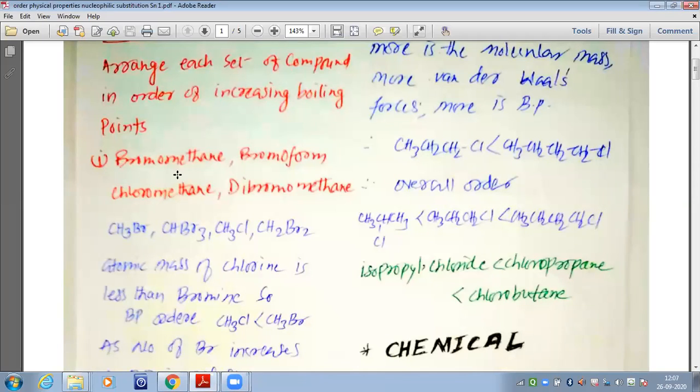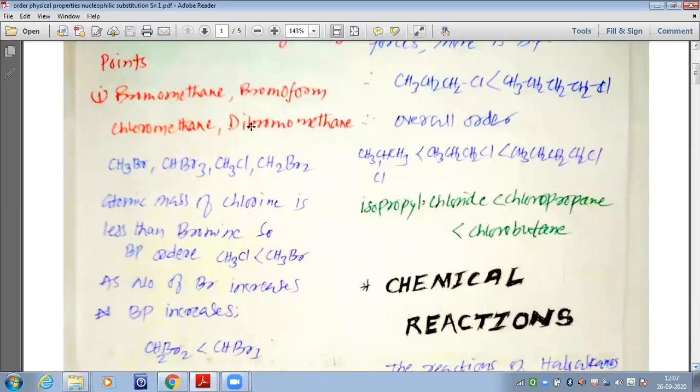They have given us bromomethane, bromoform, chloromethane, and dibromomethane. So first of all, let us write the chemical formula for them. For bromomethane, we can write CH3Br. For bromoform, we can write CHBr3. For chloromethane, we can write CH3Cl. And for dibromomethane, we can write CH2Br2.